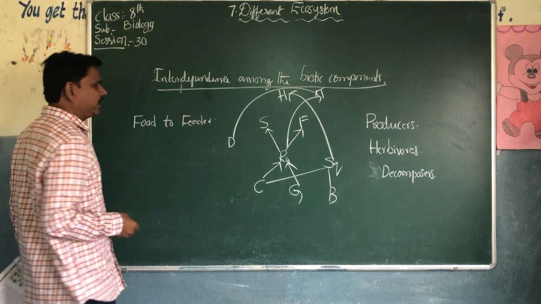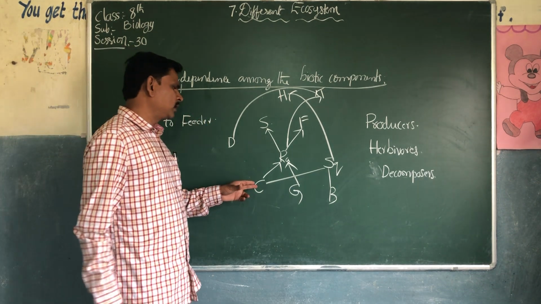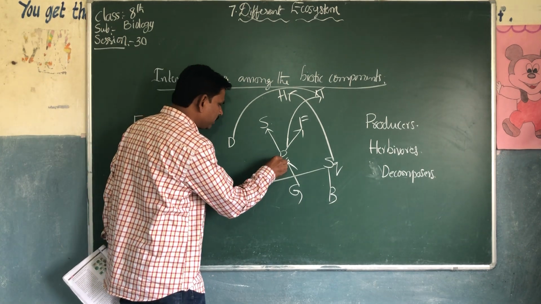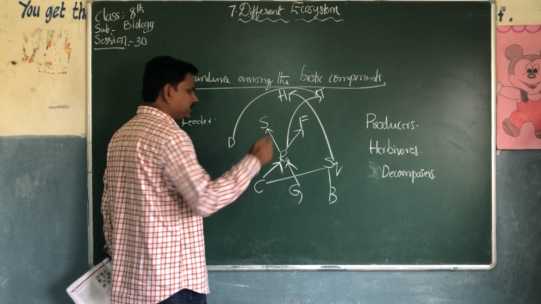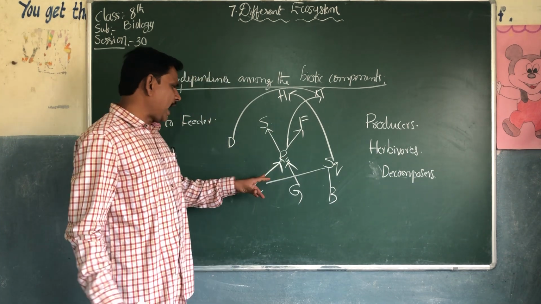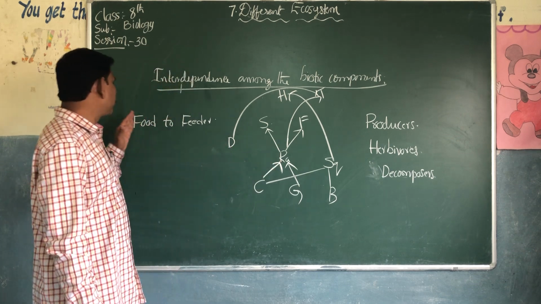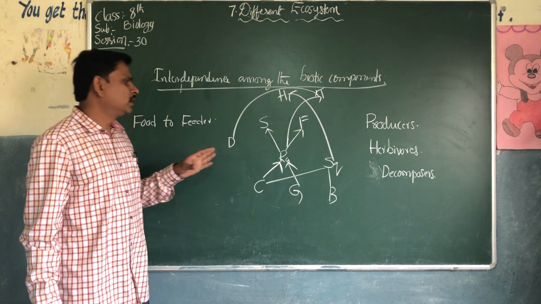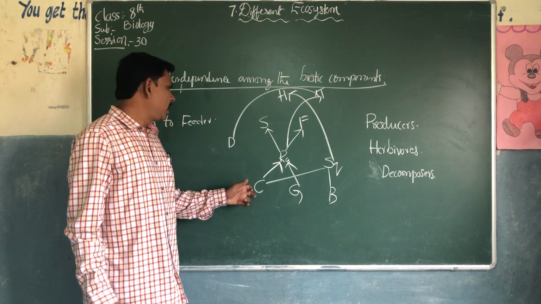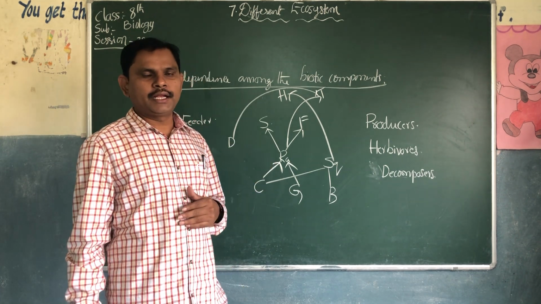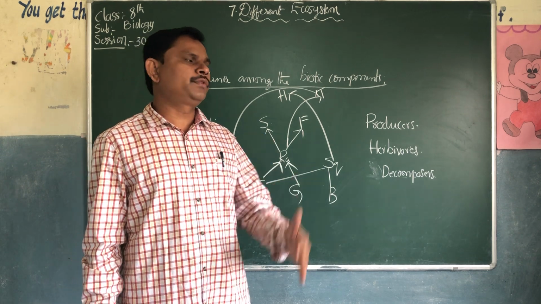For example, take carrot. This arrow is going from carrot to rabbit. So these arrows indicate carrot to rabbit, from food to feeder. Carrot is the food and the rabbit is the feeder.